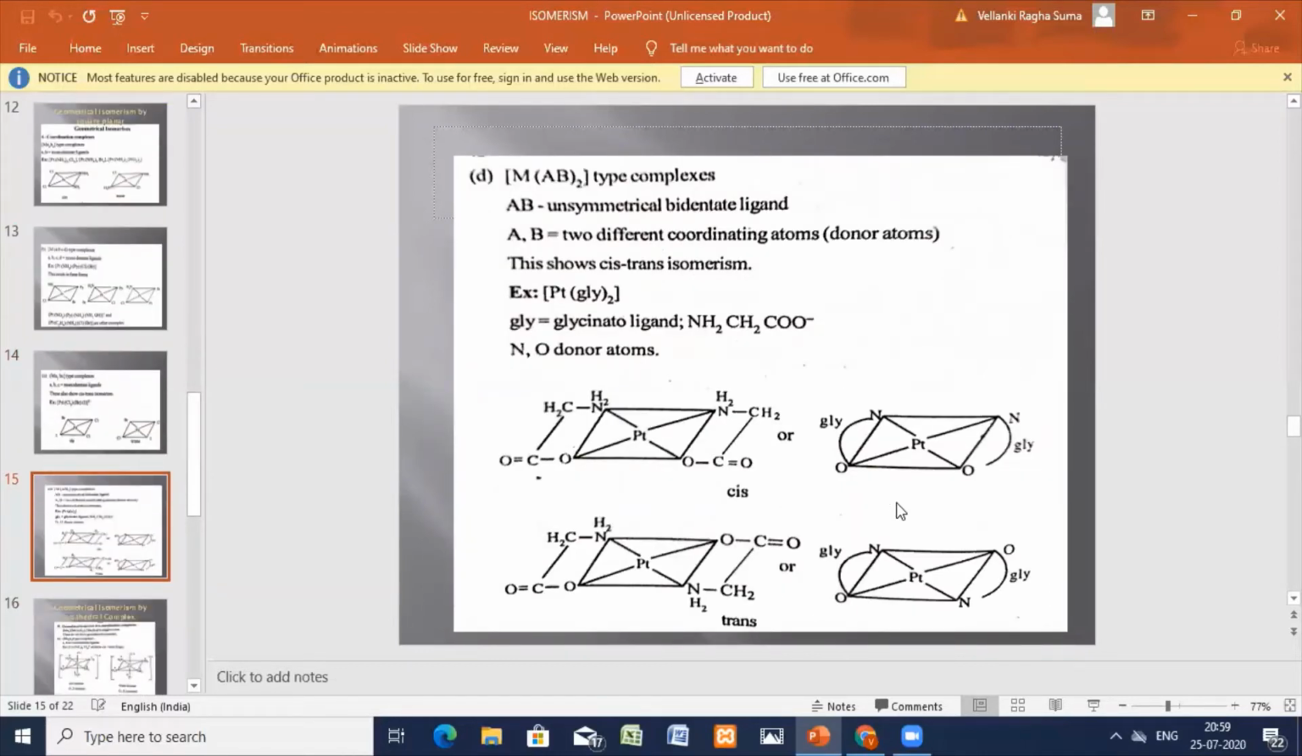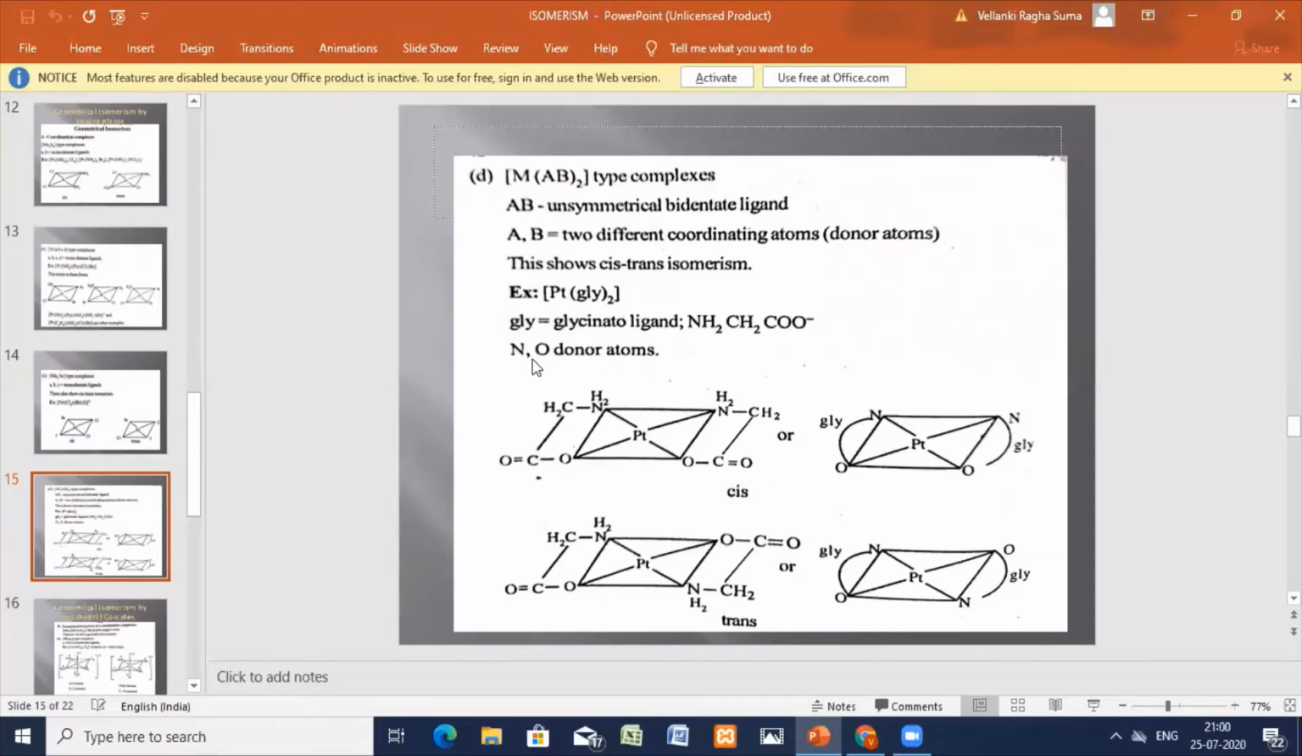M(AB)2 type of complex. This is an unsymmetrical bidentate ligand. A and B, two different coordinating donor atoms will be there, and thereby you'll be getting the cis-trans isomerism. The coordinating sites will be different. Okay, glycinato ligand we are taking. Here is the structure, glycinato ligand, (gly)2 platinum complex.